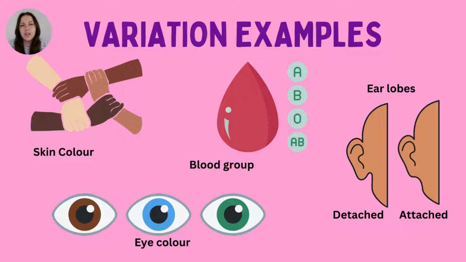So someone's skin color is going to really stay the same throughout their entire life. Even if they are exposed to colder climates or warmer climates, there may be a slight fluctuation, but for the most part, that is pretty much set in stone. But yeah, variation examples, these are the key ones that they often ask about.